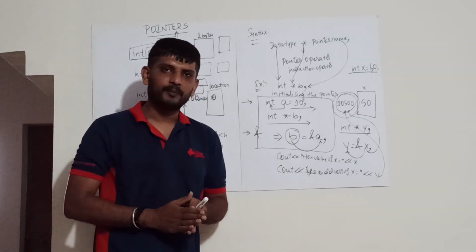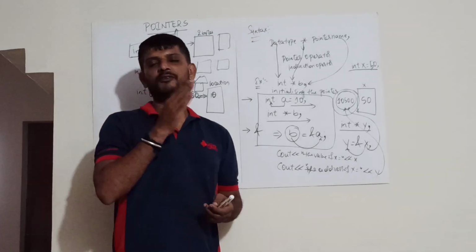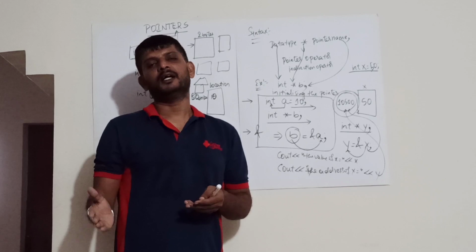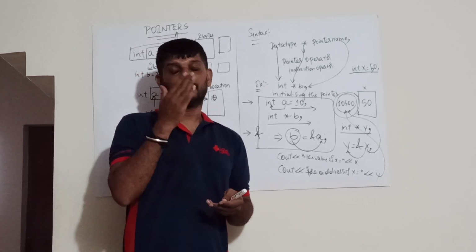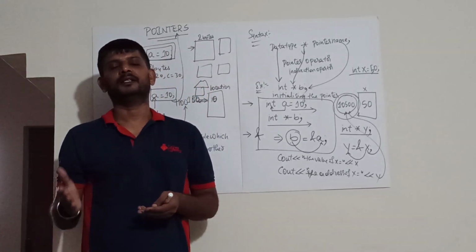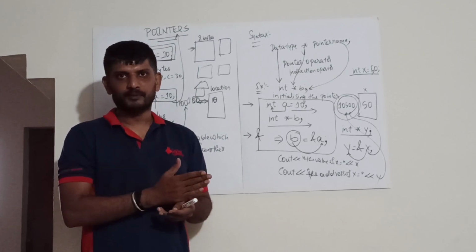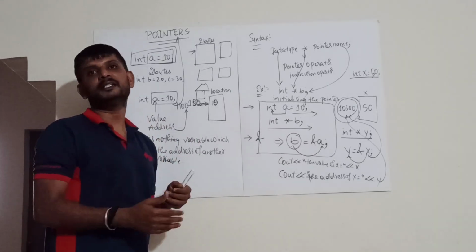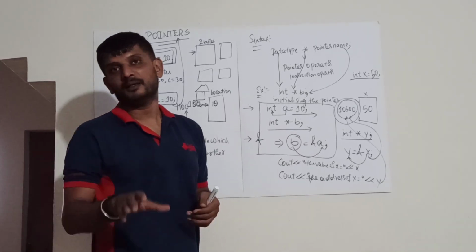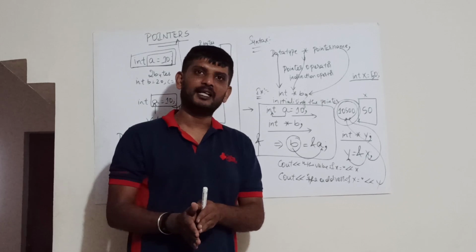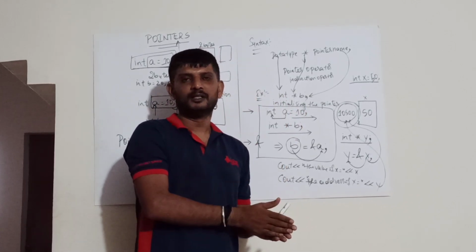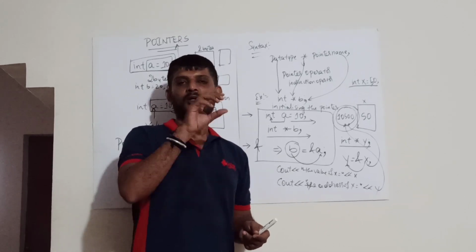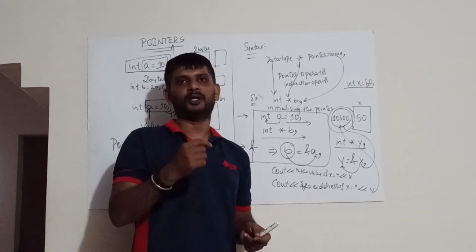Every variable consists of two characteristics: one is the value of the variable, the next is the address of the variable. By looking at this particular statement, you can understand the value of the variable, but you don't know where exactly that variable is being stored. So, to access that address of the variable, you require another variable that is called a pointer.